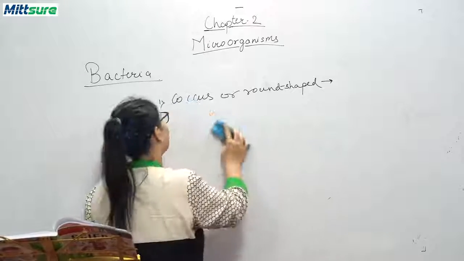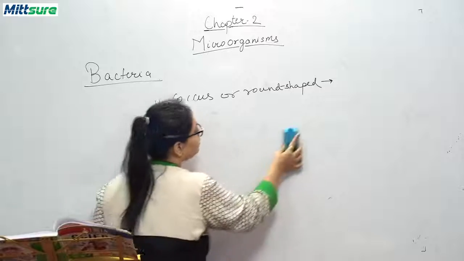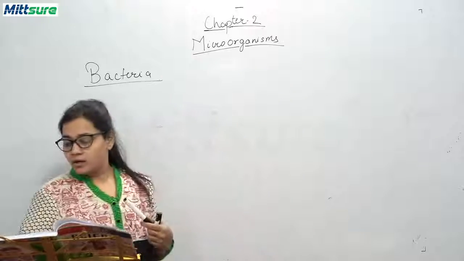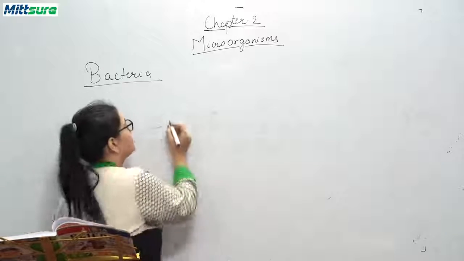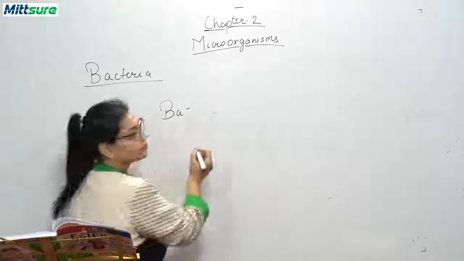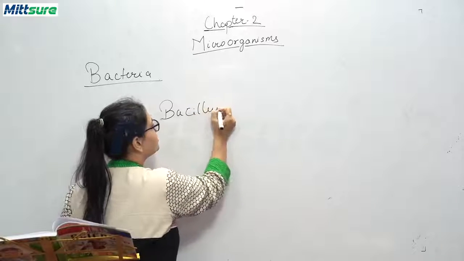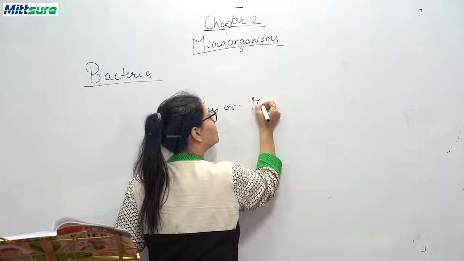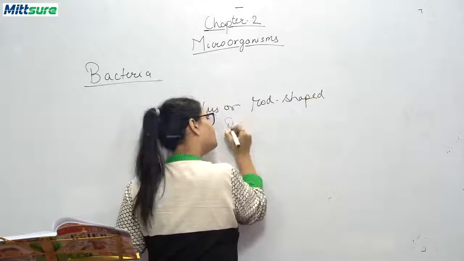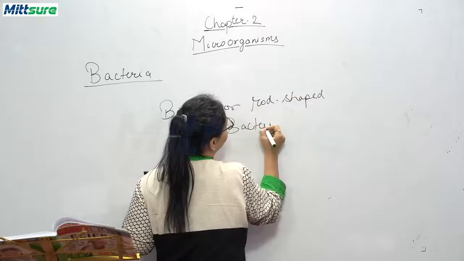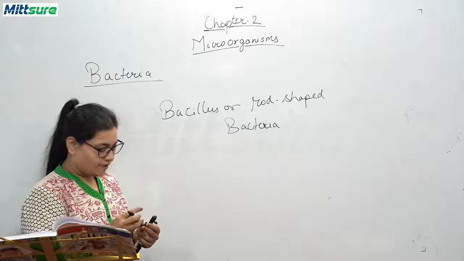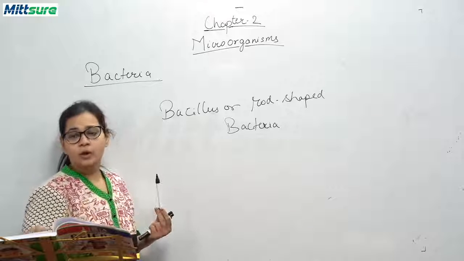The next shape, or the next type of bacteria according to shape and structure, is bacillus, or rod shaped bacteria. Bacillus bacteria have a shape in the form of a spiral or a rod.